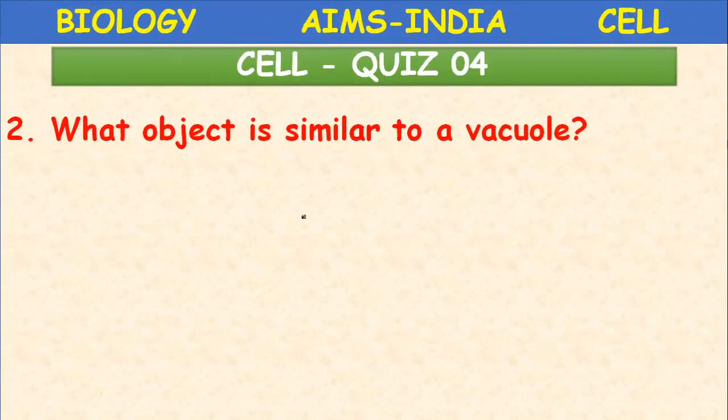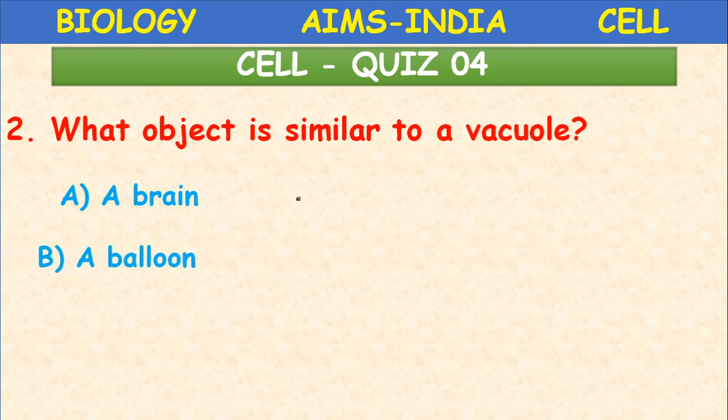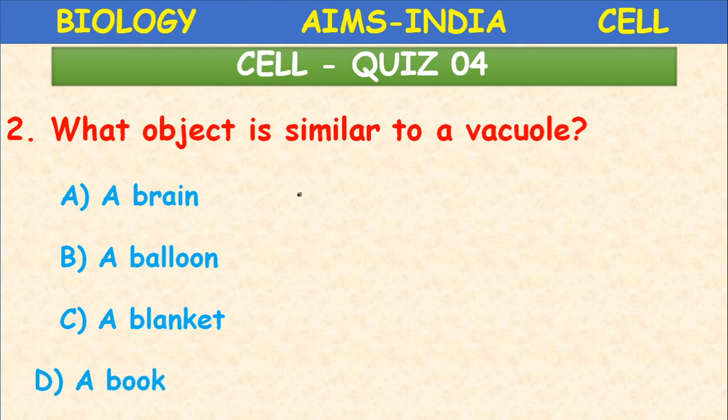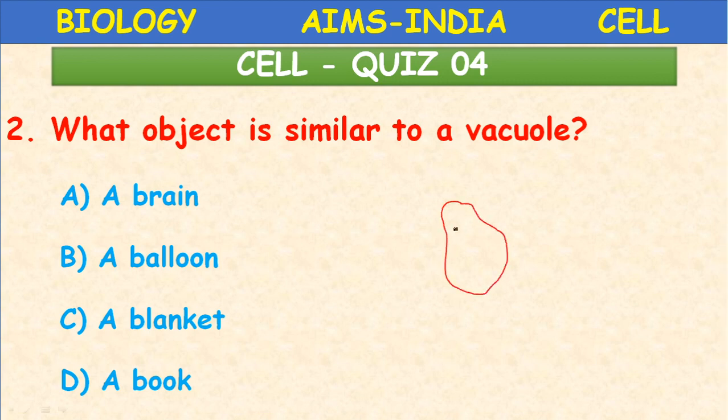Next, what object is similar to a vacuole? A brain, a balloon, a blanket, or a book? The vacuole is a balloon-like organelle.